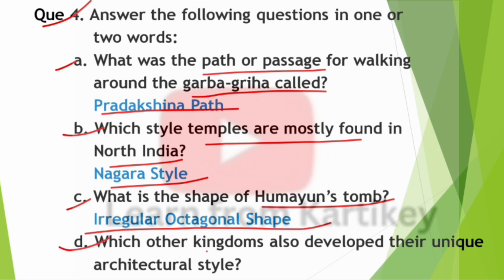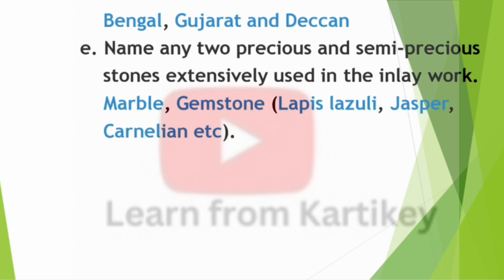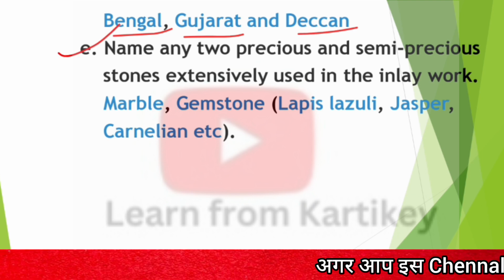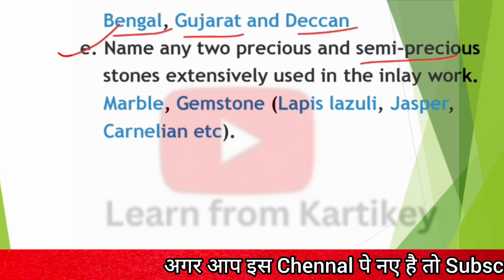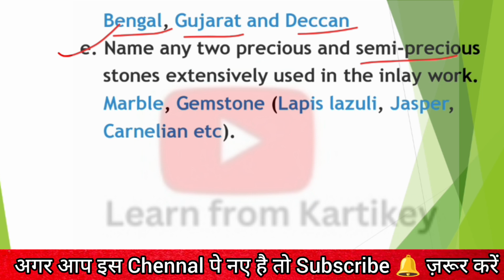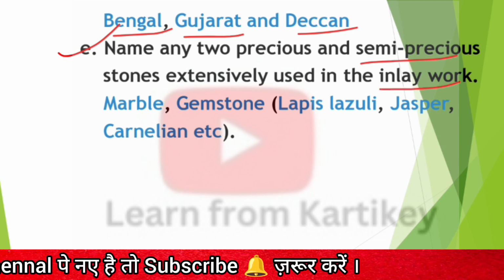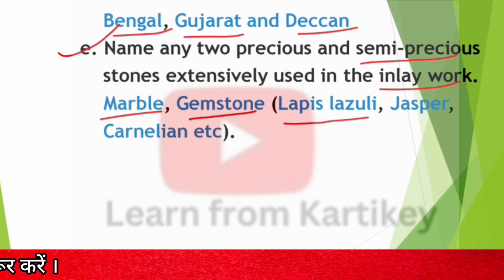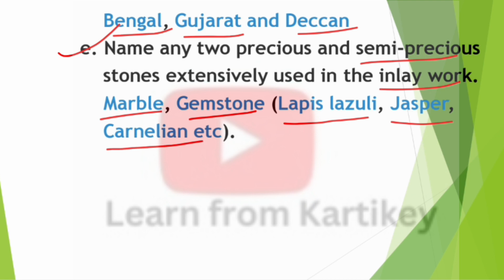Next question, question number D. Which other kingdoms also developed their unique architectural style? Answer Bengal, Gujarat and Deccan. Next question, question number E. Name any two precious and semi-precious stones extensively used in the inlay work. Answer marble, gemstone, lapis lazuli, jasper, carnelian, etc.